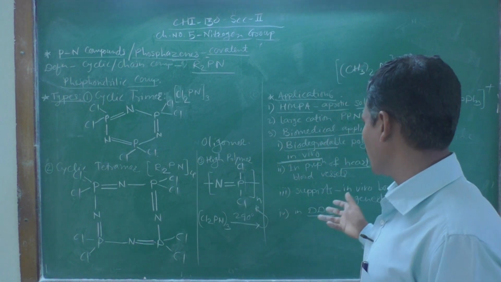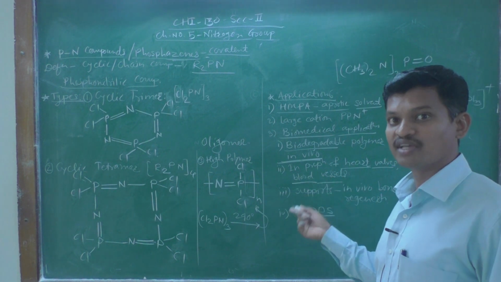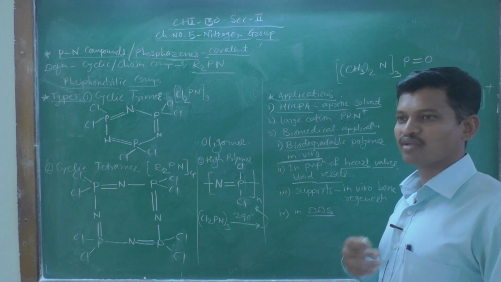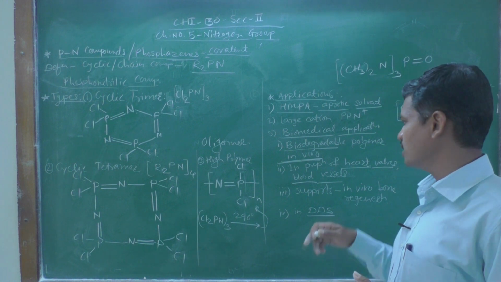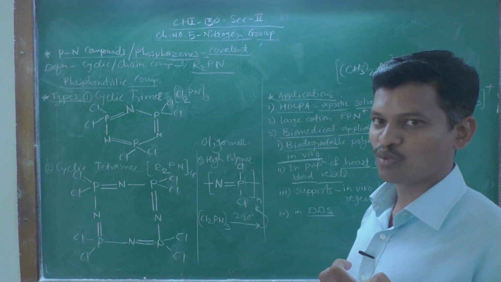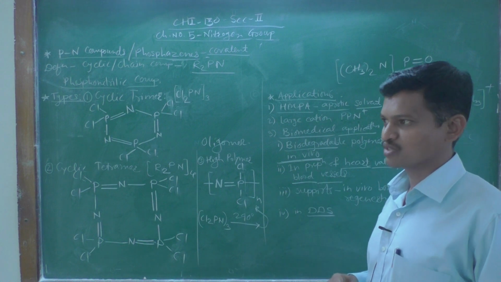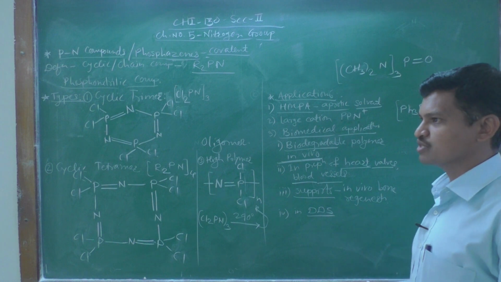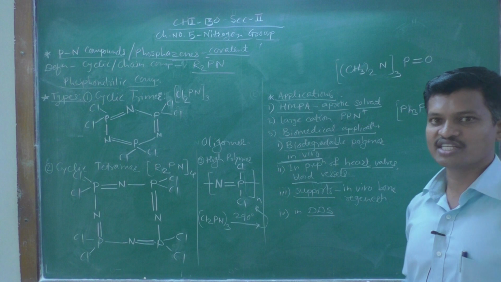Or to make artificial blood vessels. If there is any blockage in our blood vessels, or we have to do a bypass surgery, then blood vessels made up of phosphorus nitrogen compounds or phosphonitrile compounds can be used in this in vivo surgery. Then these phosphazene compounds can also be used as supports in vivo bone regeneration.